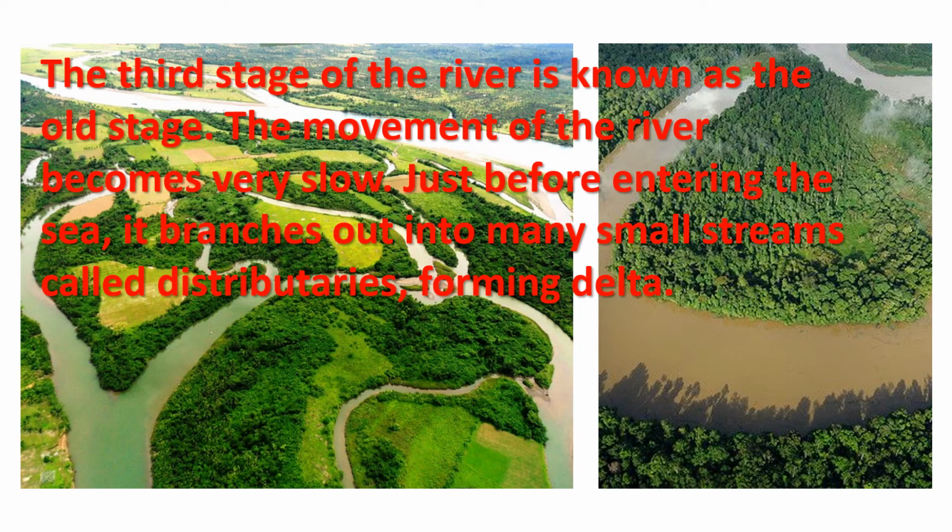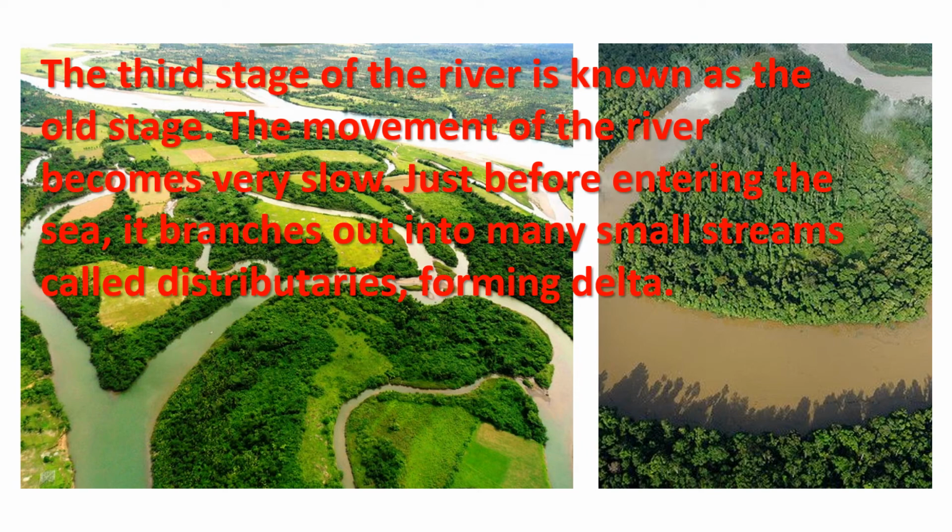The Sundarban Delta in India is formed by the Ganga and the Brahmaputra rivers. So students, what do you mean by delta? An area of land where a river splits into smaller rivers before entering the sea is known as delta.